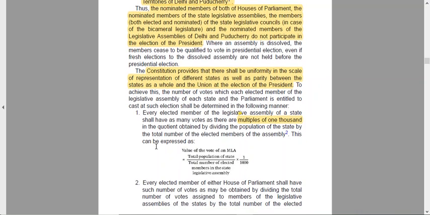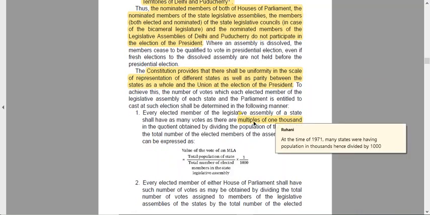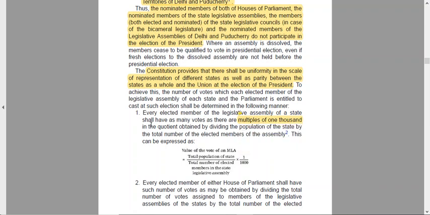So each state shall have a different value of the vote. So one multiple vote: every elected member of the legislative assembly of a state shall have as many votes as there are multiples of 1000. So what is the meaning of 1000? It means for every 1000 there shall be one particular vote.